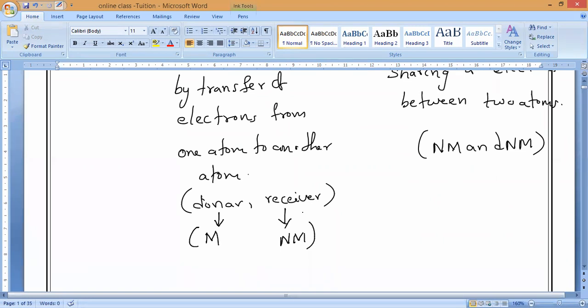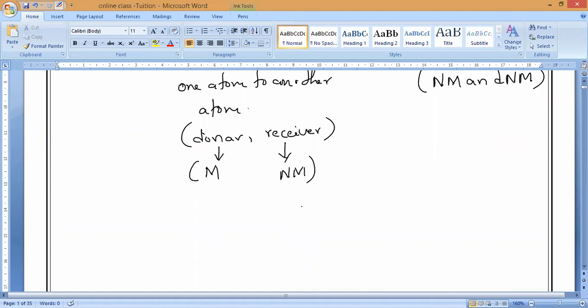Whenever a chemical bond is formed between atoms, both the combining atoms acquire the stable inert gas electronic configuration. That is what you should remember.